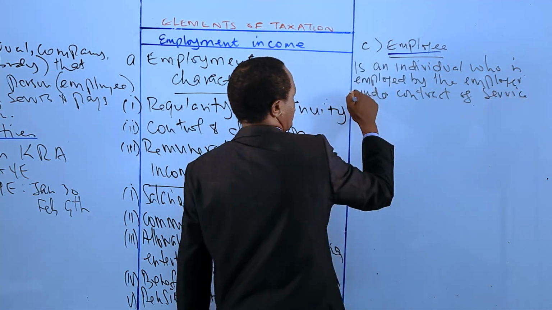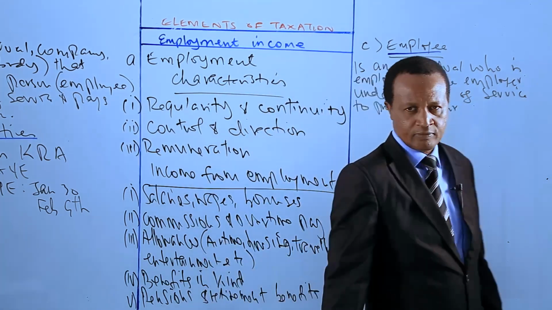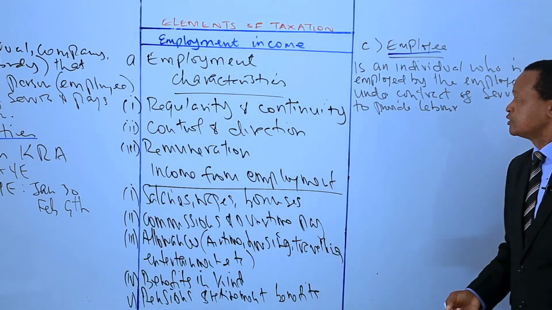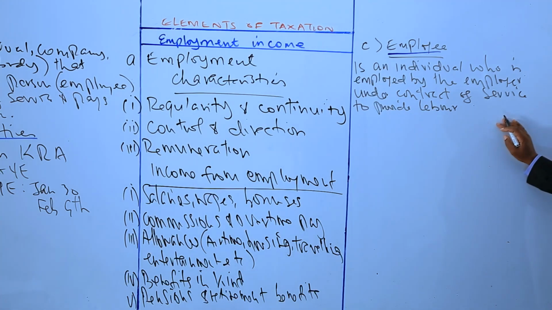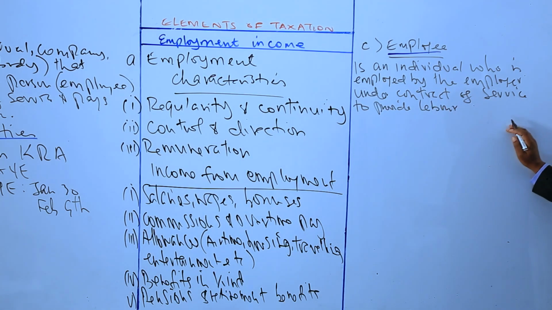In exchange of remuneration. So an employee is an individual who is employed by the employer under a contract of service to provide labor or services in exchange for remuneration.